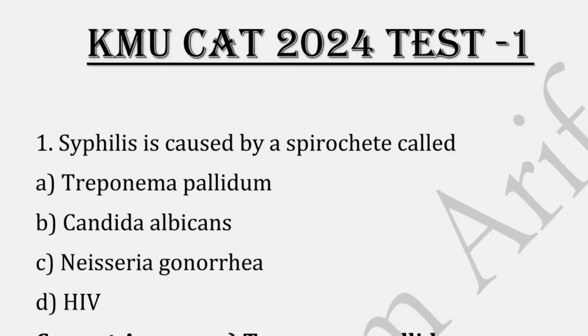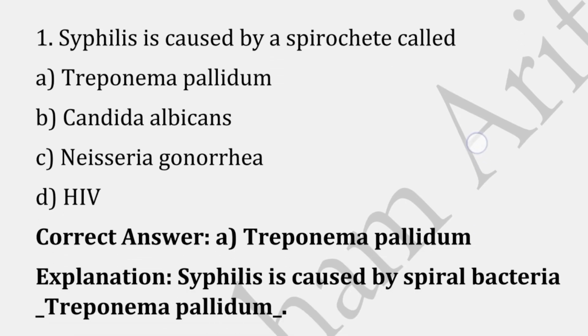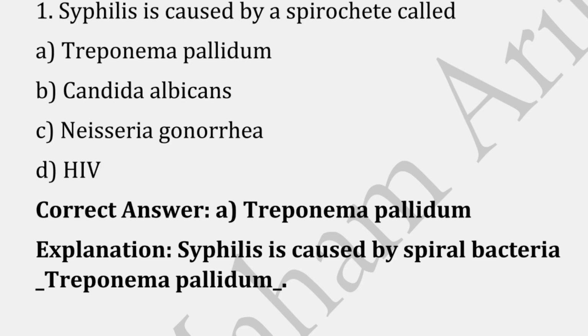So here comes question number 1, that is, syphilis is caused by spirochete called. Correct answer is option A, that is Treponema pallidum, because syphilis is caused by spiral bacteria, and that is Treponema pallidum.